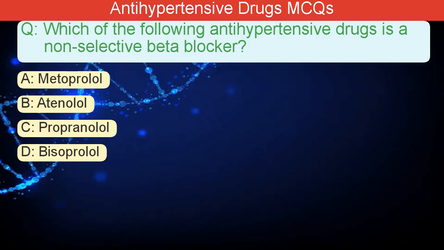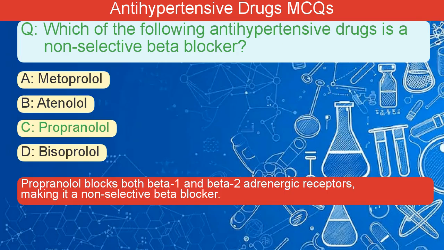Which of the following antihypertensive drugs is a non-selective beta blocker? A. Metoprolol. B. Atenolol. C. Propranolol. D. Bisoprolol. The correct answer is C. Propranolol blocks both beta-1 and beta-2 adrenergic receptors, making it a non-selective beta blocker.